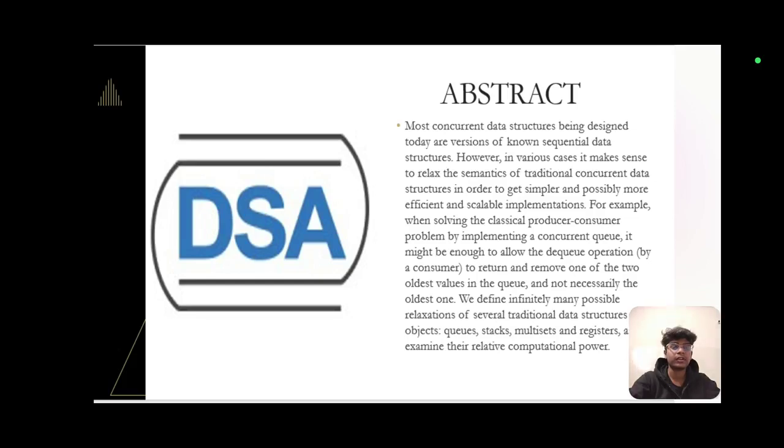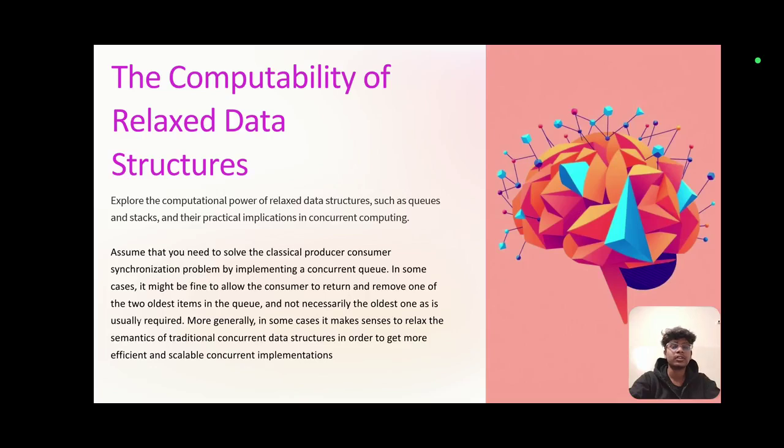We define infinitely many possible relaxations of several traditional data structures such as objects, which are queues and stacks, multisets and registers, and examine their relative computational power. Next, the computability of relaxed data structures.